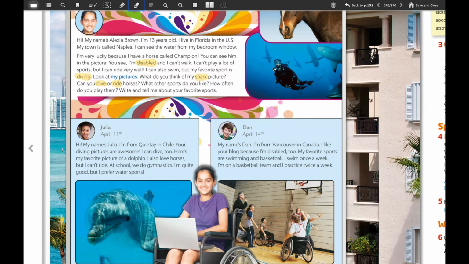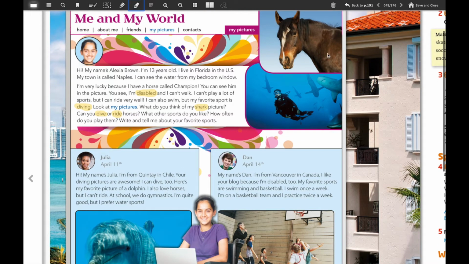The word dive and diving in Spanish means bucear, buceando. Then we have ride, and it has to do with horse, okay? So ride a horse means that you have to cabalgar, montar un caballo. And finally, we have the word shark, and it's related with the song Baby Shark. Here you have it. So in Spanish, this will be tiburón.